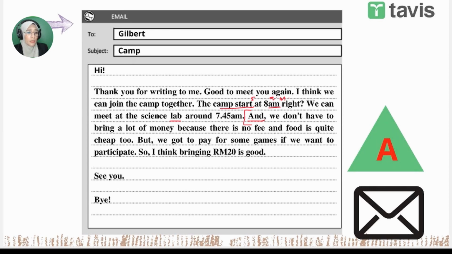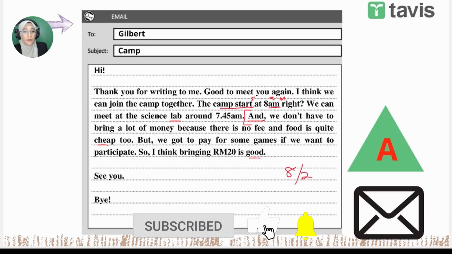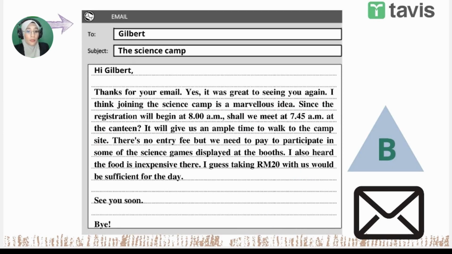Yes, you can use the word cheap, but if you want to score really high, try and use more intermediate to advanced vocabulary. But we got to pay for more games. If you want to participate, I think bringing 20 ringgit is good. Again, you want to have a good email, acceptable for this one, but I would give around 8 out of 20. But for this one, maybe I would give him or her around 17 out of 20.